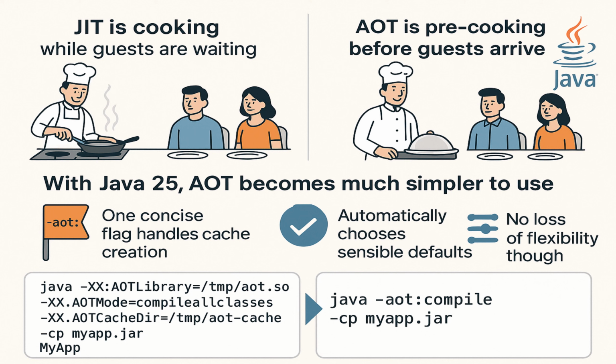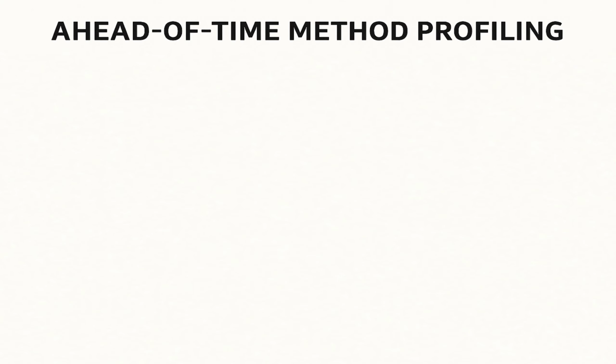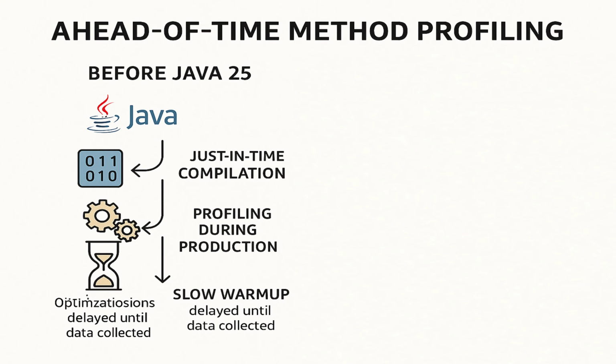The next enhancement is ahead-of-time method profiling. Now let's see how things happened before Java 25. Java uses just-in-time compilation to optimize the code at runtime. Now, to produce highly optimized native code, the JVM needs profiling data such as which methods are called very frequently. So, profiling normally happens during production runs, which means the first few seconds or minutes of the application are slower, also known as the warm-up phase, and optimizations are delayed until enough data is collected from the profiling.